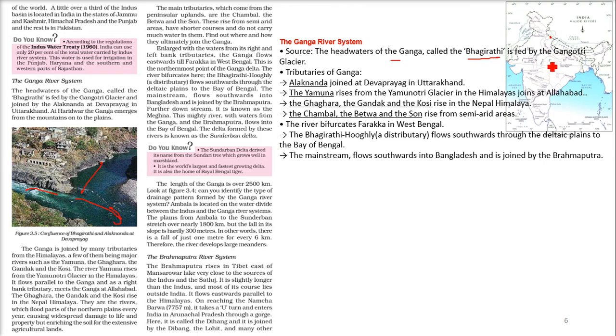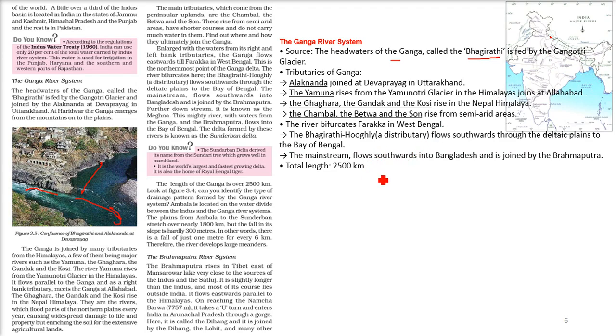And the mainstream of Ganga goes inside Bangladesh, and it is joined with Brahmaputra. So this is Ganga, this is Brahmaputra, they combine inside Bangladesh. The mainstream flows southwards at this place, and finally with the Brahmaputra they combine, they are known as Jamuna, and finally they drain, making a very big Sundarbans.